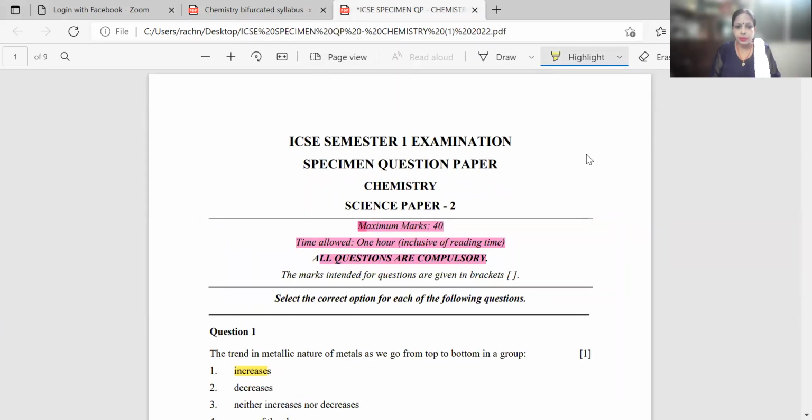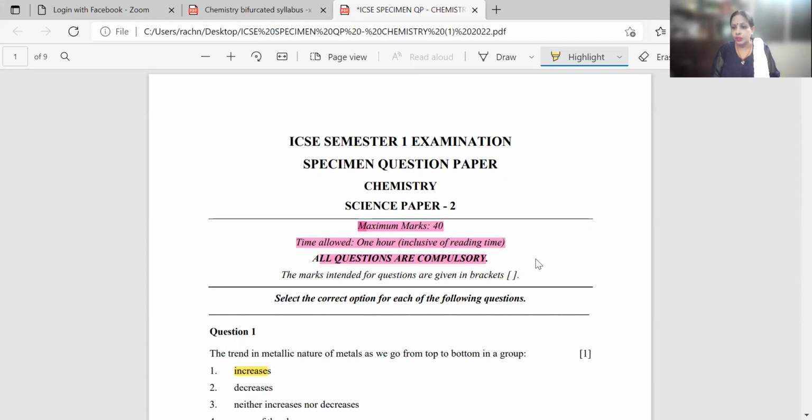Now it says ICSE semester 1 examination, specimen question paper, chemistry science paper 2, maximum marks 40. Now this is a change which has come through. Time allowed 1 hour inclusive of reading time. When the council was conducting a board examination offline, it used to be of 2 hours duration, where 15 minutes were allotted for the reading time separately and 2 hours were for completely writing. But now, because it is a multiple choice question paper, the time allotted is 1 hour, that is 60 minutes, and it is inclusive of reading time.